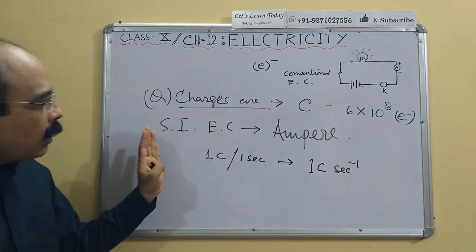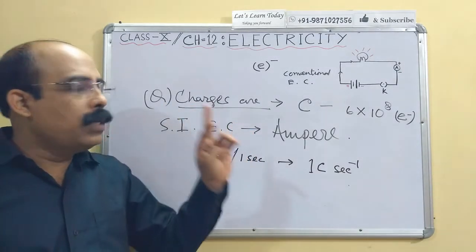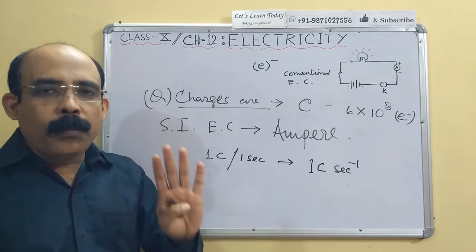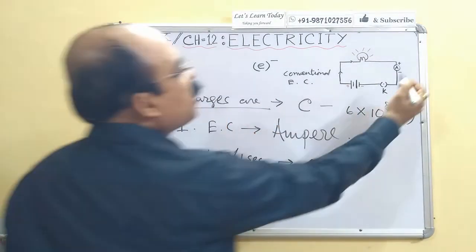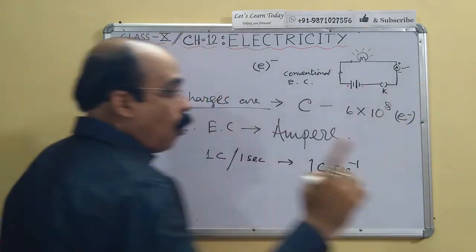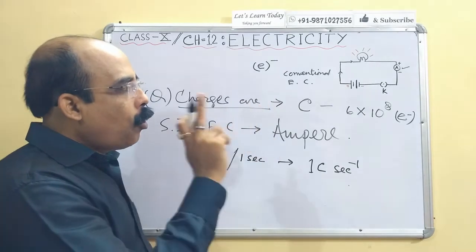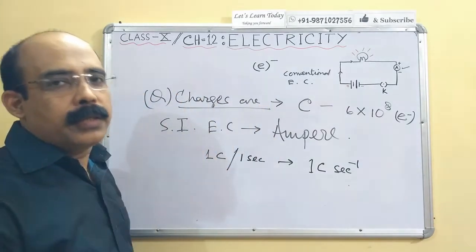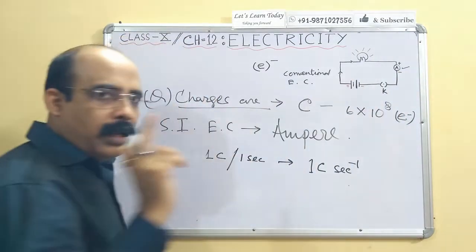Now, to measure the electric current, there is a device. That device is known as an ammeter. Here you can see that this is the ammeter. A very important thing: an ammeter in a circuit is always connected in series.